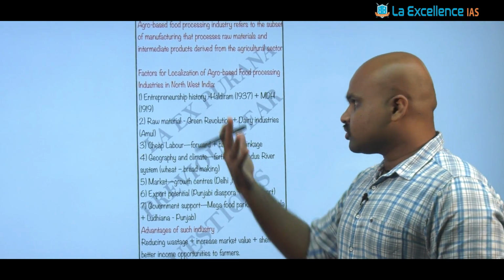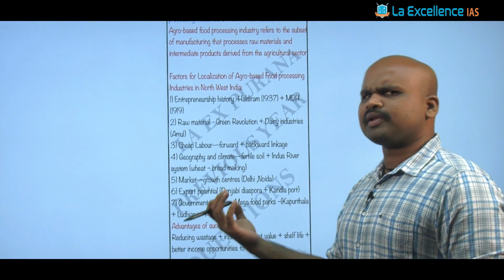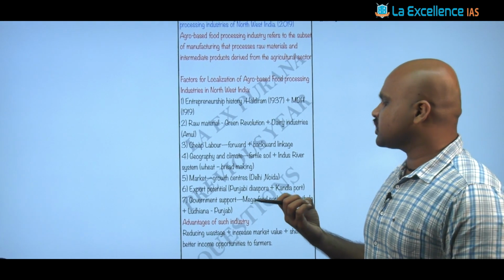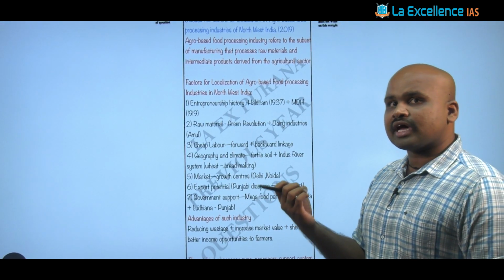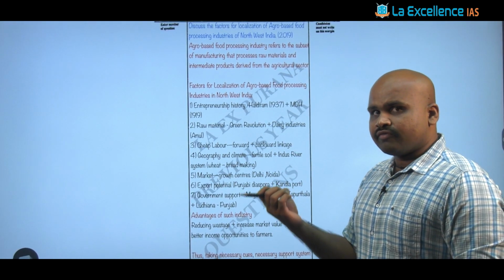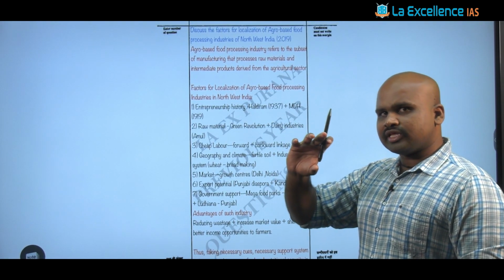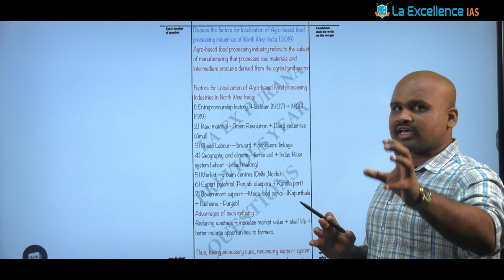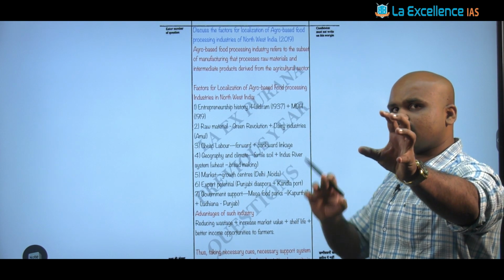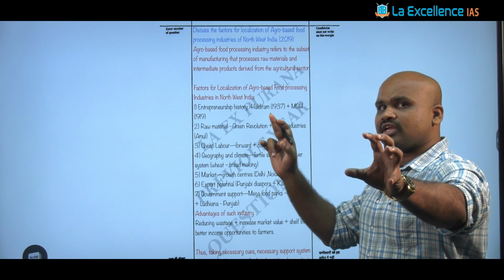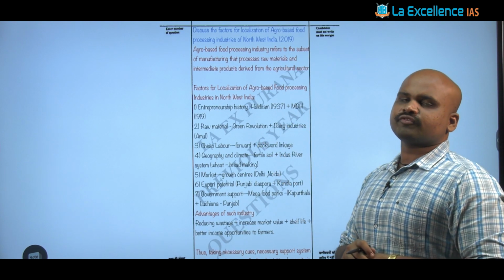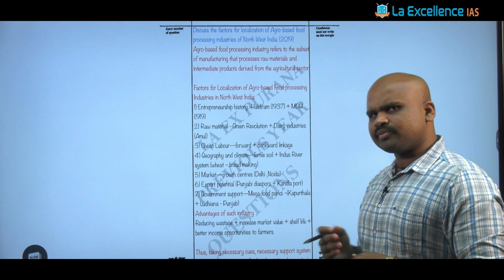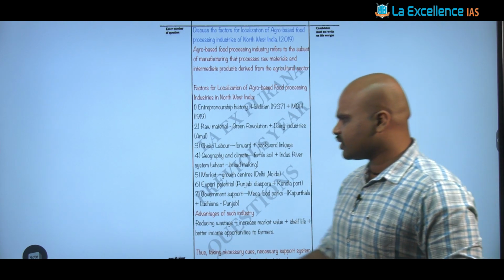And once you talk about these aspects, a simple conclusion can be how agro-food processing industries are very, very important in ensuring both food security as well as nutritional security, and what lessons can be taken from northwestern India so that the rest of India can implement those elements of food processing. That can be a simple conclusion and simple way forward, right?